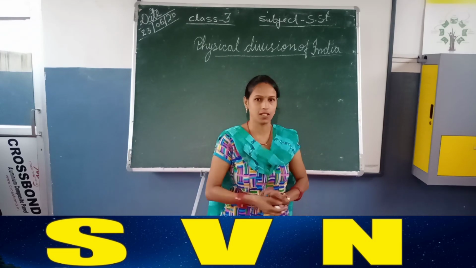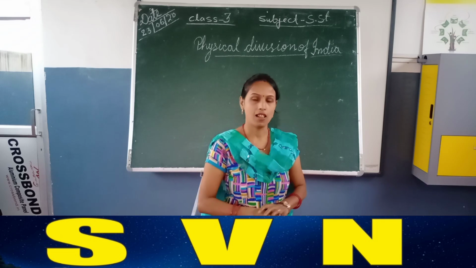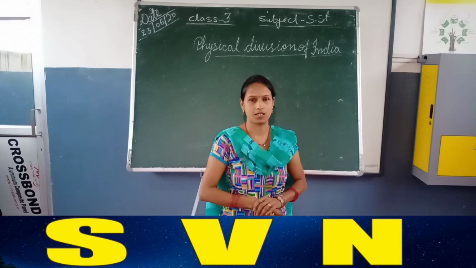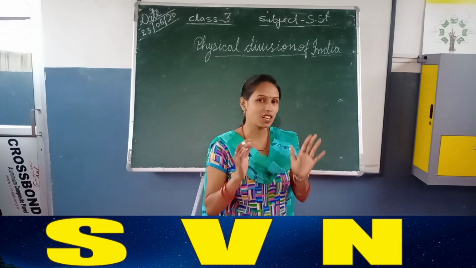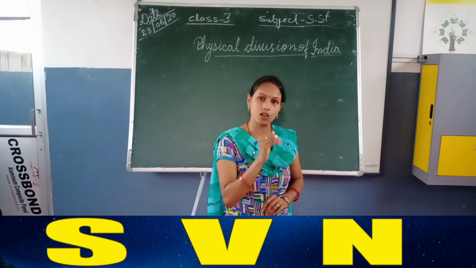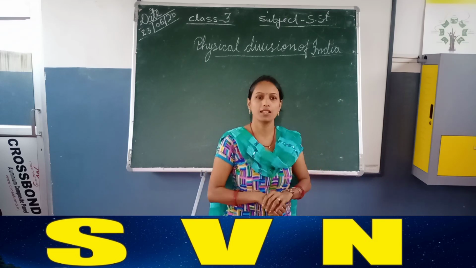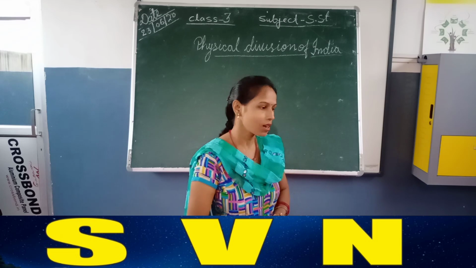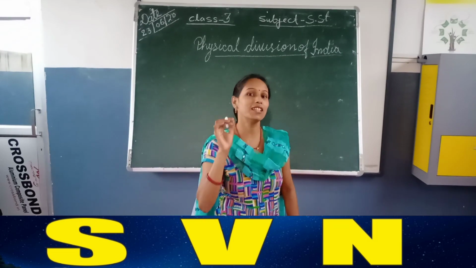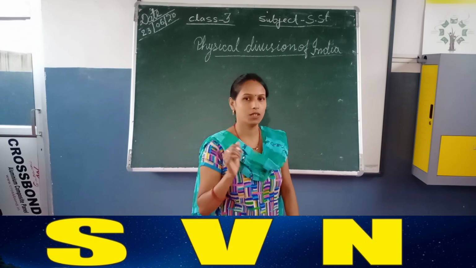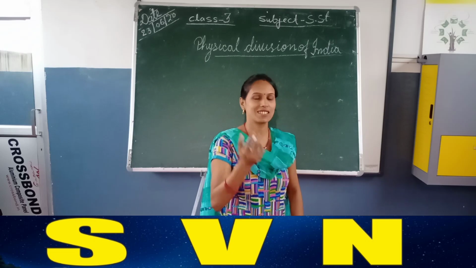How is our India? India is a large and vast country. Large, vast and a beautiful country. Why is it beautiful? Because it is surrounded by water from three sides, and from one side it is surrounded by the mountains. So we can say that India is the seventh largest country of the world, and in view of population it is the second one.